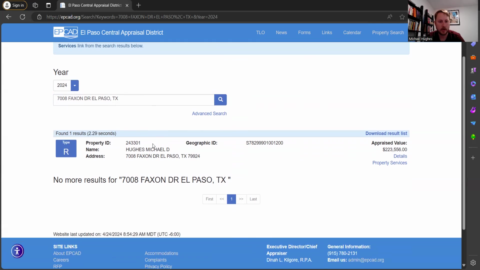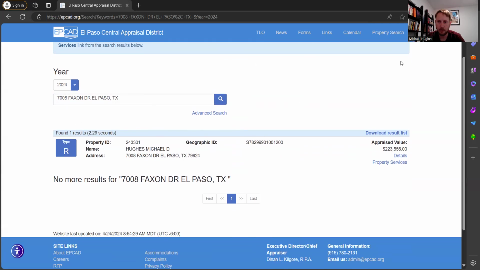So once you click on that, you should get this thing here that shows you some basic information, shows your property ID, shows you geographic ID. It actually has your 2024 appraised value on it right here. So they're saying this property is worth $223,556. This does not have anything to do with your actual market value of your home, like what you could sell it for. This is only for tax appraisal purposes. So you could have had an appraisal that's higher or lower or whatever.